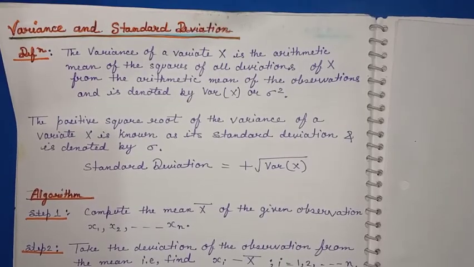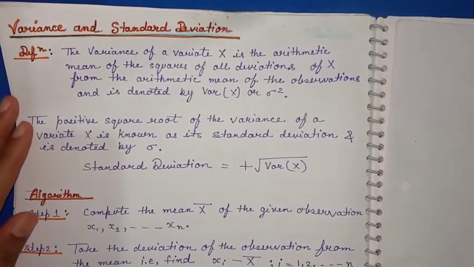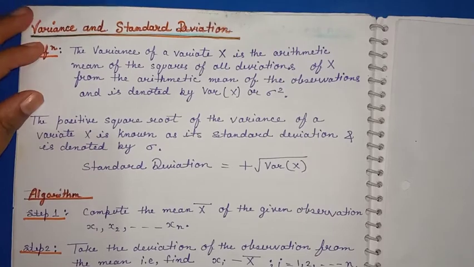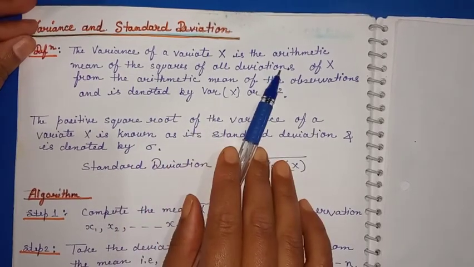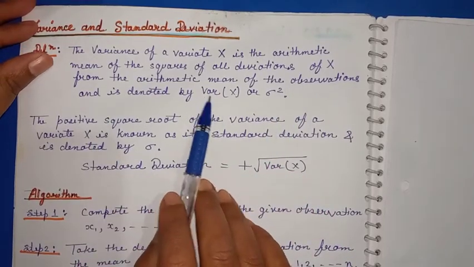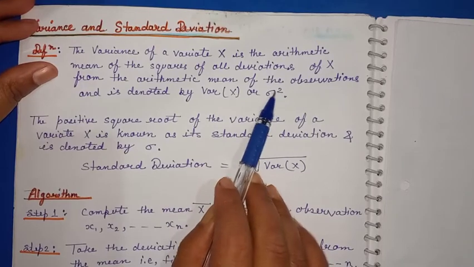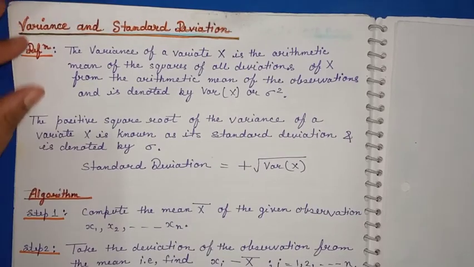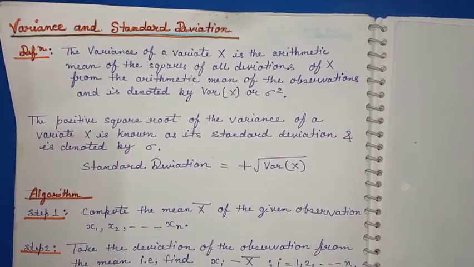Now we will proceed to variance and standard deviation. Variance and standard deviation are interrelated to each other. The variance of a variate x is the arithmetic mean of the squares of all deviations of x from the arithmetic mean of the observations, and is denoted by var x or sigma square. If you take the square root of variance, you get the standard deviation. It is also a very easy method to find the scatteredness of data.